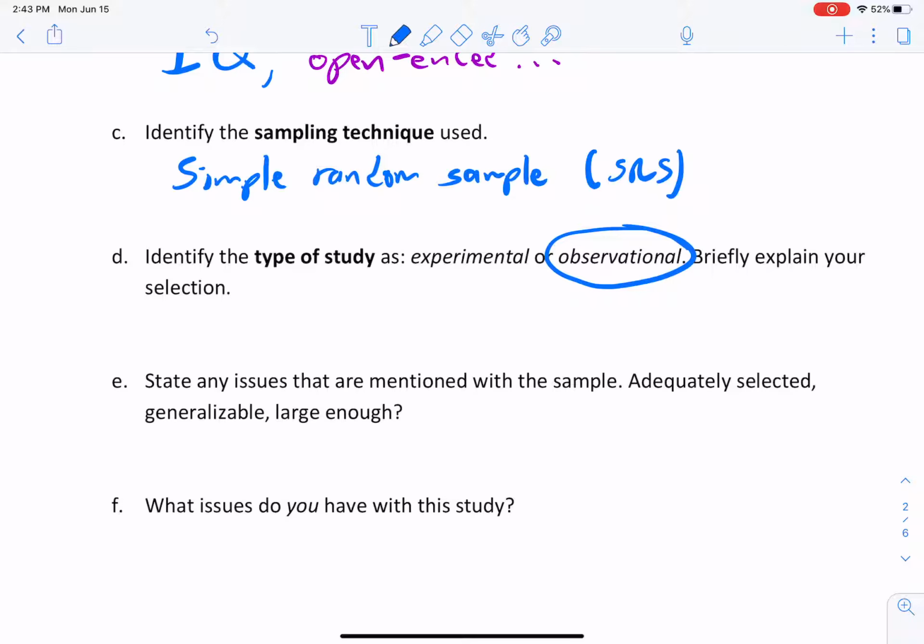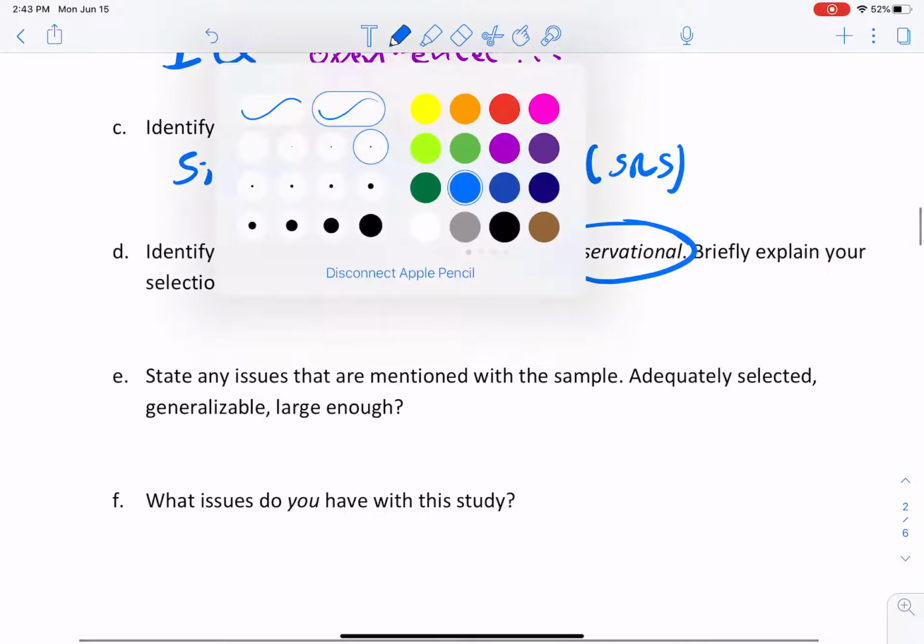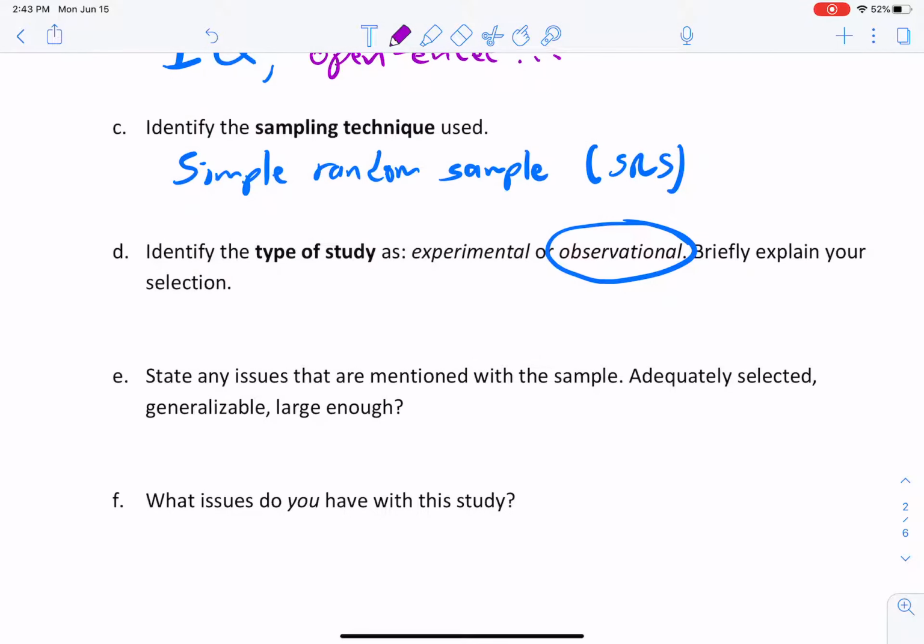Now, one thing in statistics is, generally you see that a good sample size, and I'll write this in purple here, a good sample size is around 30. Now, the moment you go into other stat classes above this class, that gets thrown out the window.